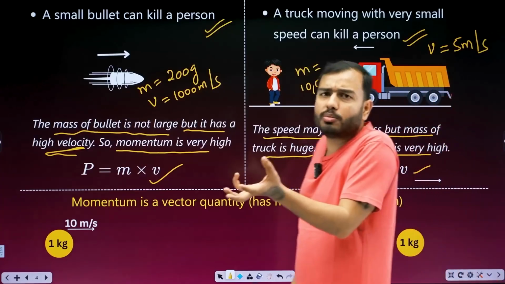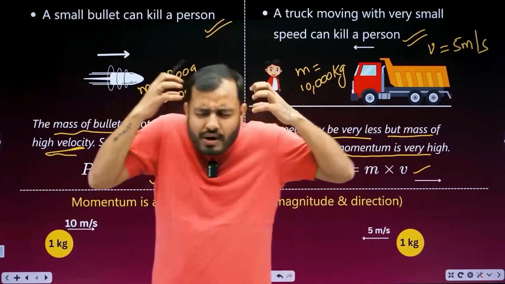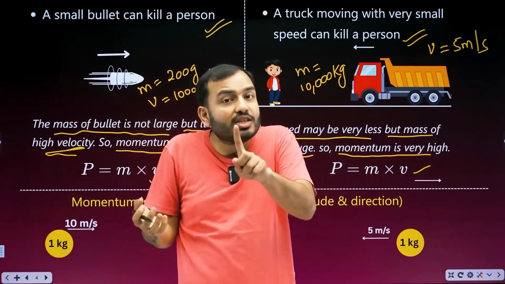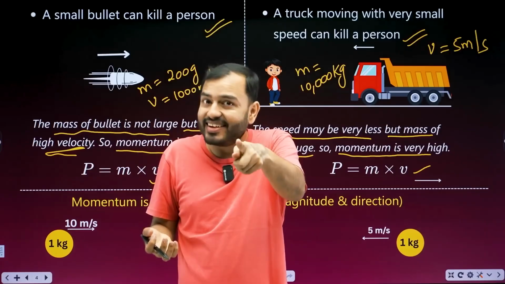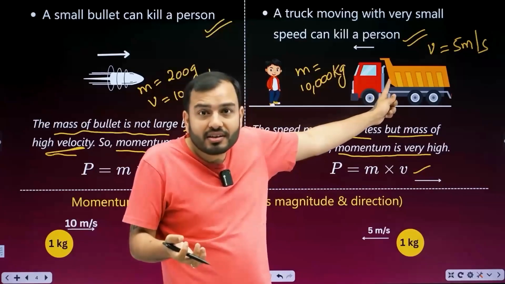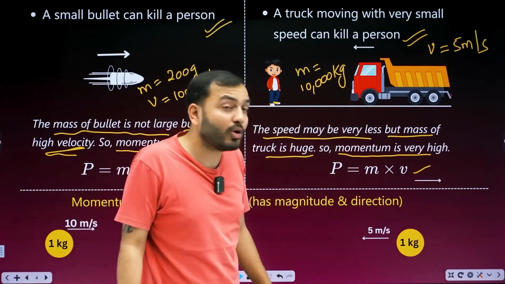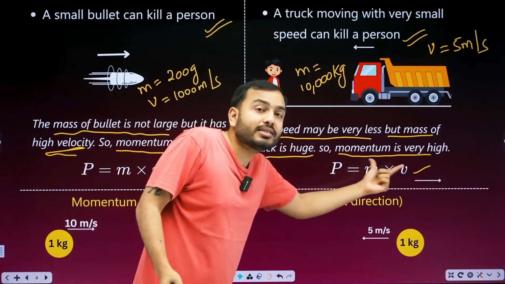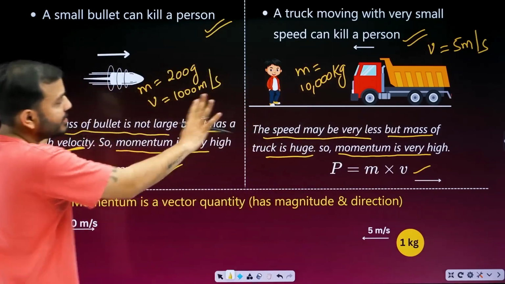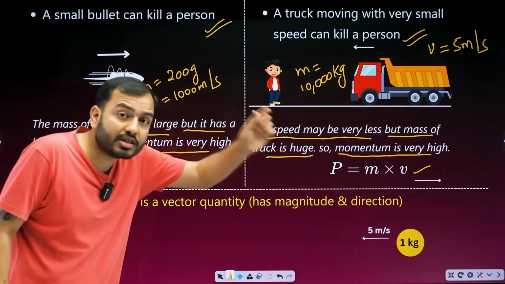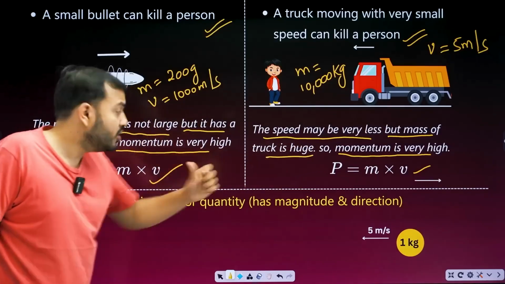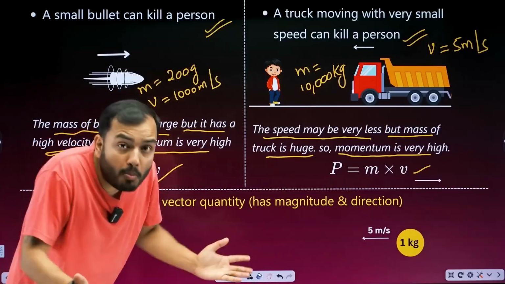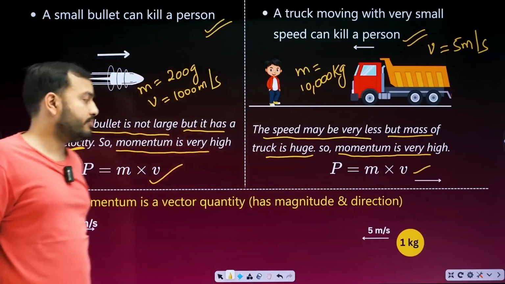So momentum is made of two things, mass and velocity. If you want to feel what momentum really is, it's about how forcefully something hits. This doesn't depend only on velocity. It also depends on mass. Even a slowly moving truck can be dangerous. Why? Because its mass is very high. So momentum is mass into velocity. Clear? These two will come in the exam. Please write down. Why is a bullet small but can also kill a person? Because of its velocity, sir. So momentum is high. A truck moves slowly but still can kill a person because its mass is huge. So momentum is high.